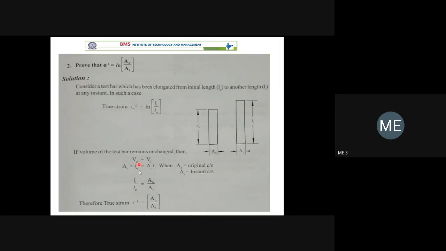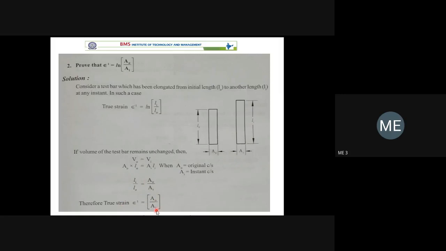Then most of the time there is no change in volume. The volume remains same. Once volume remains same, that means V naught, the original volume, is equal to final volume. Volume is given by area of cross section into length. A naught into L naught is equal to Ai into Li, the volume at that particular instant. From that, if you rearrange the equation, Li by L naught is equal to A naught divided by Ai. That means your true strain is equal to natural logarithm of A naught divided by Ai.